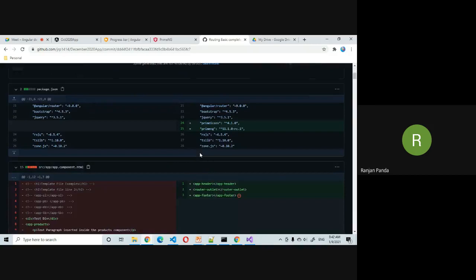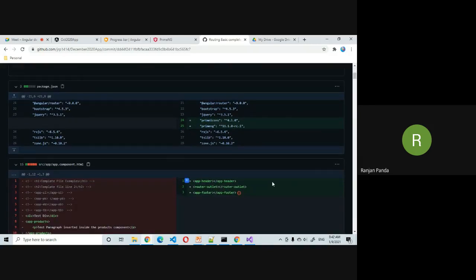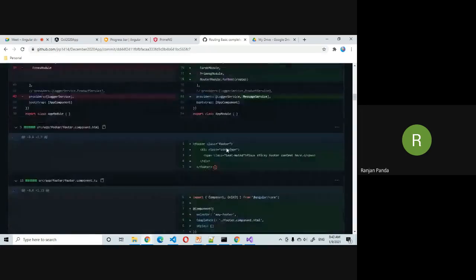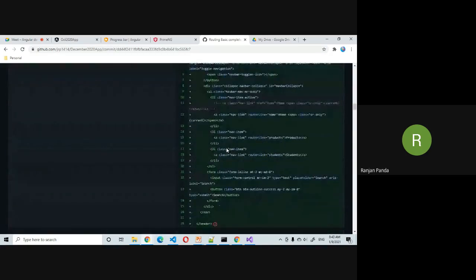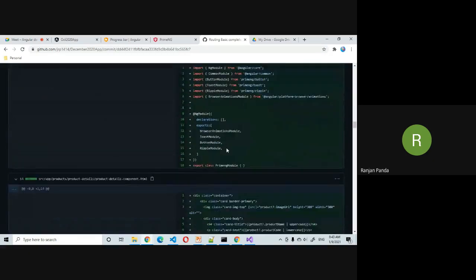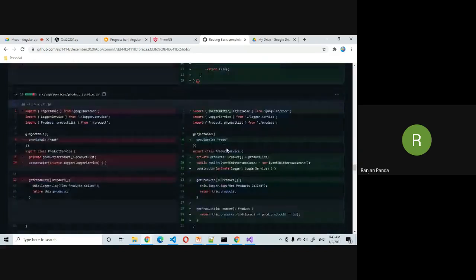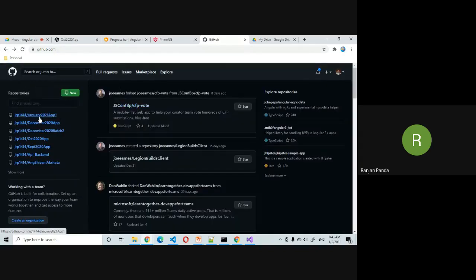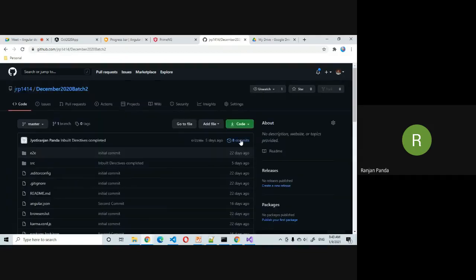Whatever we have done in routing, you can see that history and what changes we have made for that particular session or concept. For each of the batches, I'll be creating a repository like this. So this is for the second batch in December. These are the commits we have done.